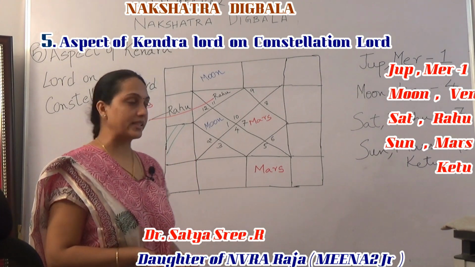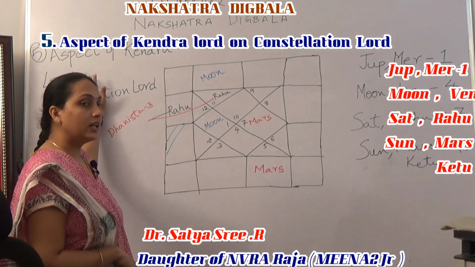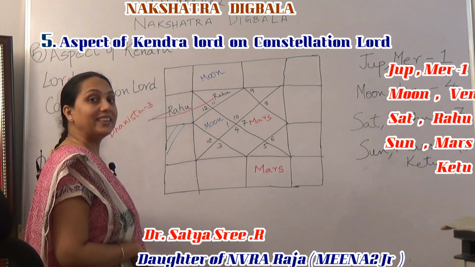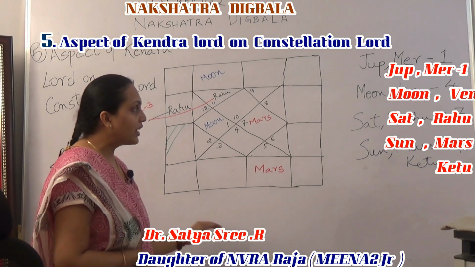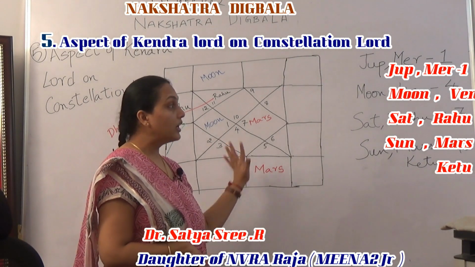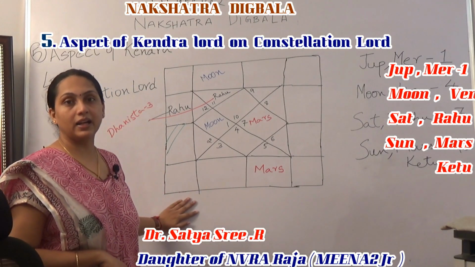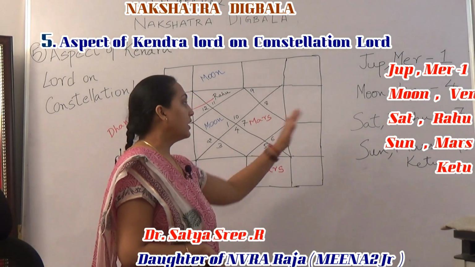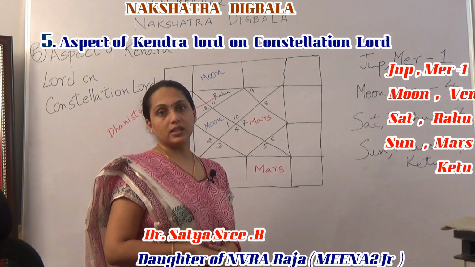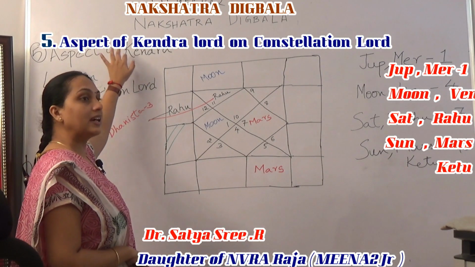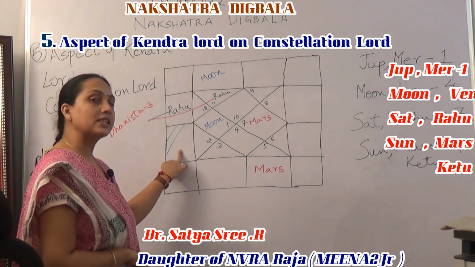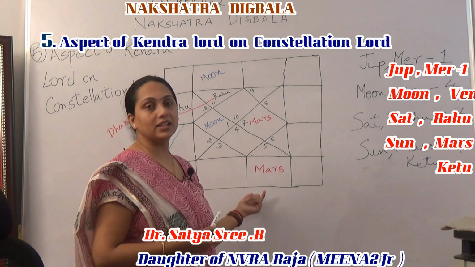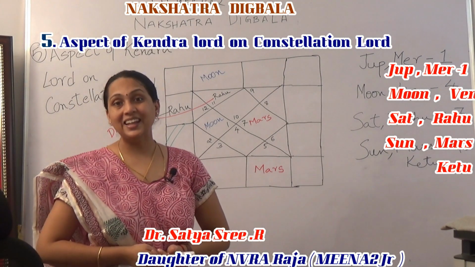Okay, let us revisit it once again. According to the 5th rule, a planet will gain Digbala when there is an aspect of the Kendra Lord on the constellation Lord. We are seeing how Rahu will gain Digbala in this Makar Lagna chart using this 5th rule. Rahu will gain Digbala from the 7th house. As per this rule, when the 7th Lord, which for Makar Lagna is Moon, aspects the constellation Lord of Rahu, Rahu will gain Digbala.